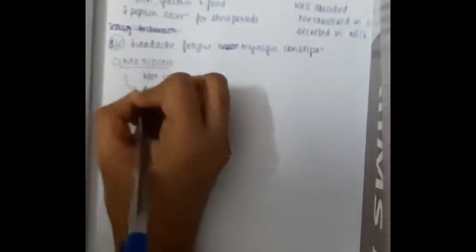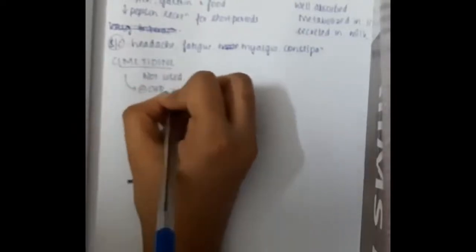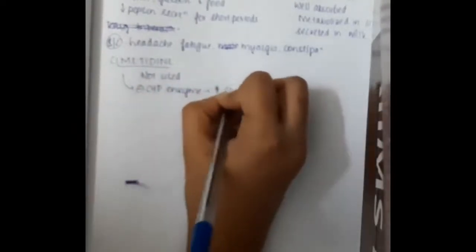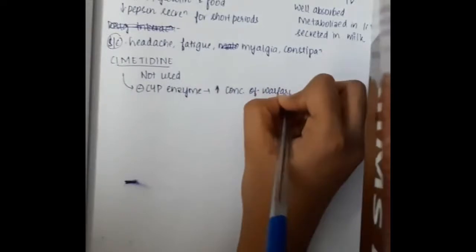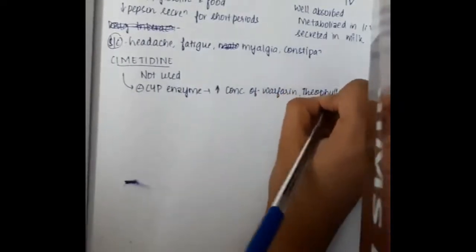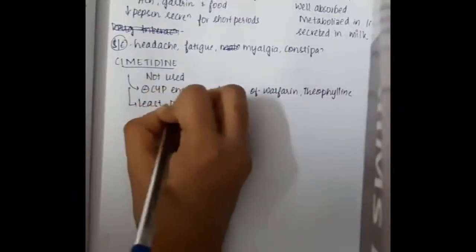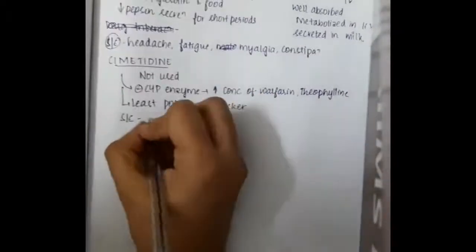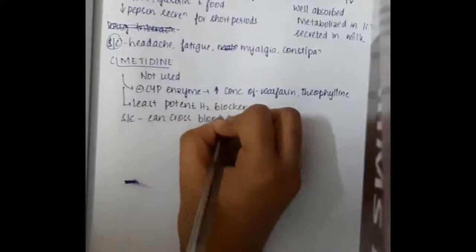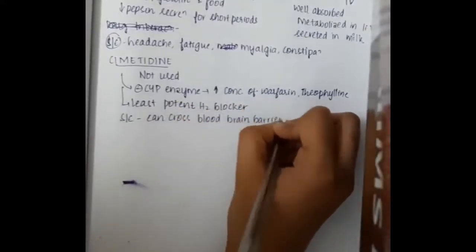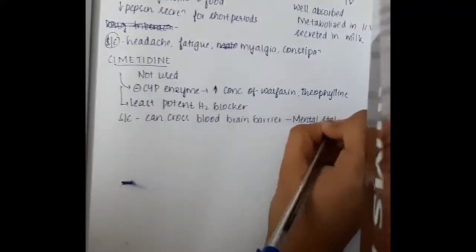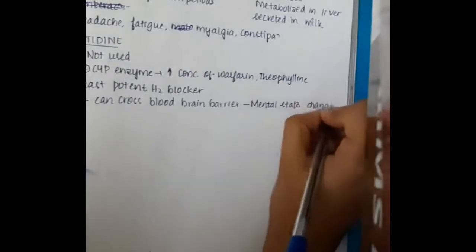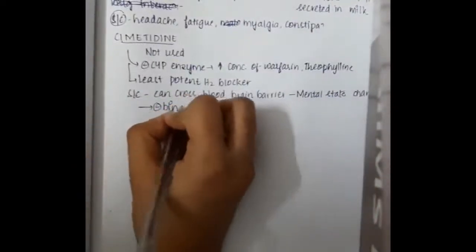The next important H2 blocker is cimetidine. Cimetidine is not commonly used because it inhibits CYP enzymes, and this will also increase the concentration of warfarin and theophylline. Cimetidine is the least potent H2 blocker. It can cross the blood-brain barrier, and thus can result in mental state changes.